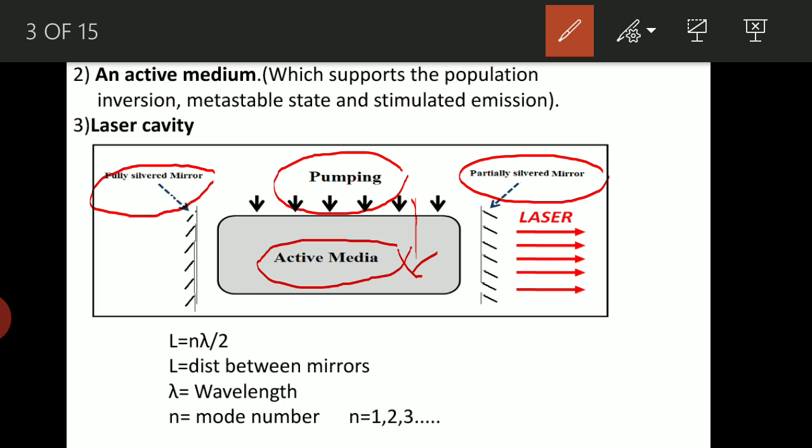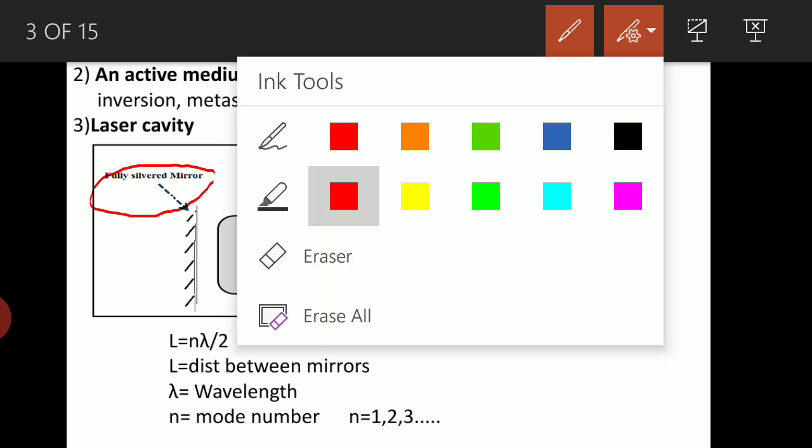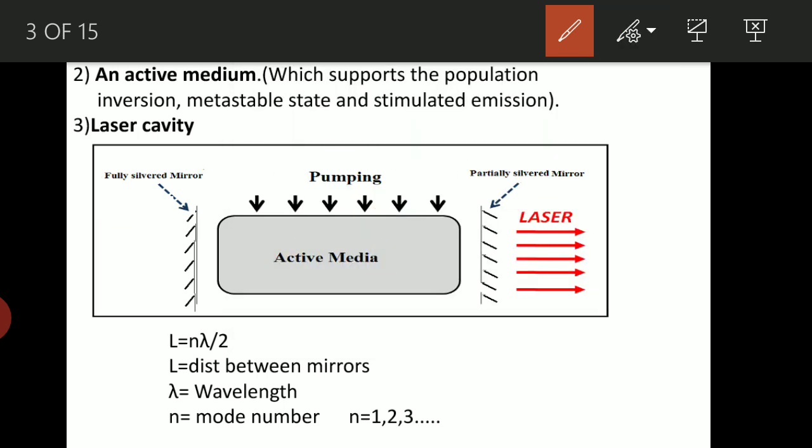Now, let's try to understand how exactly the lasing action takes place. Due to the pumping process, the active centers, the atoms, gain energy and go to the excited state.